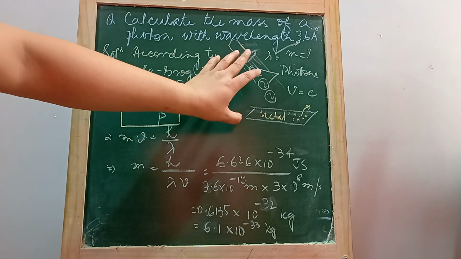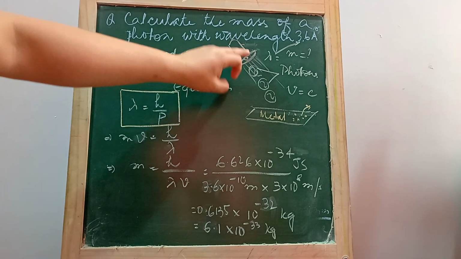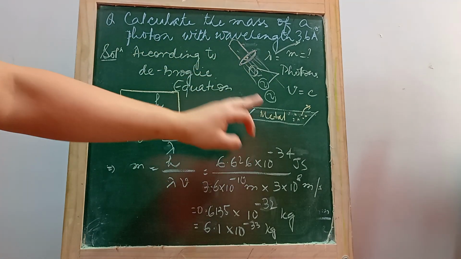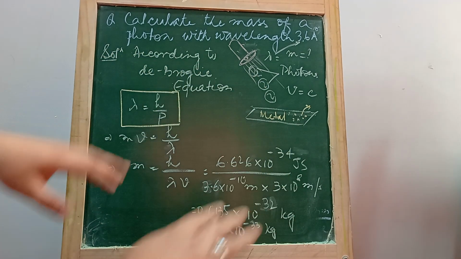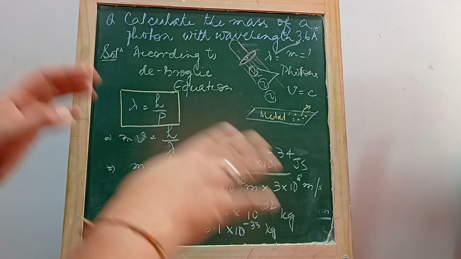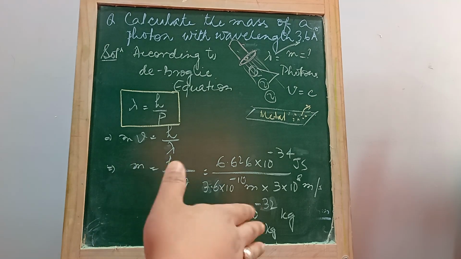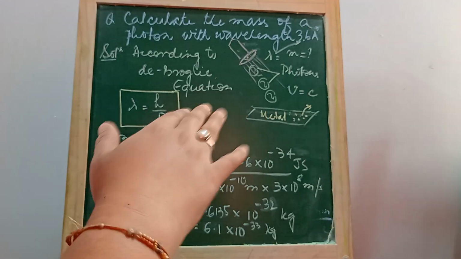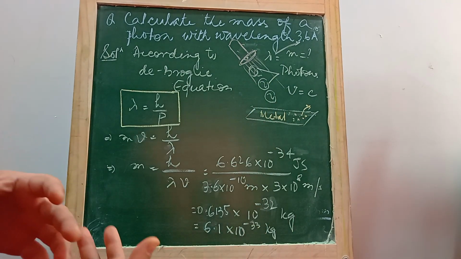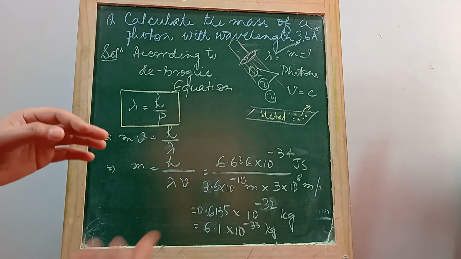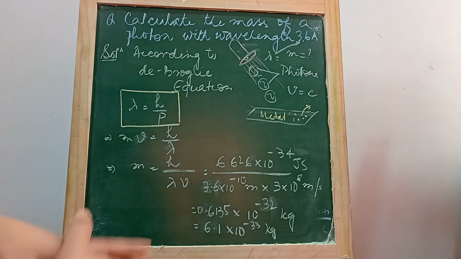So I've drawn a diagram to have a mental picture of it. Suppose this is a source of light and it's emitting light. The light, or the electromagnetic radiation, will behave both as a wave and as a particle, depending on whether it is interacting with a metal surface, or whether two waves are interacting with one another.